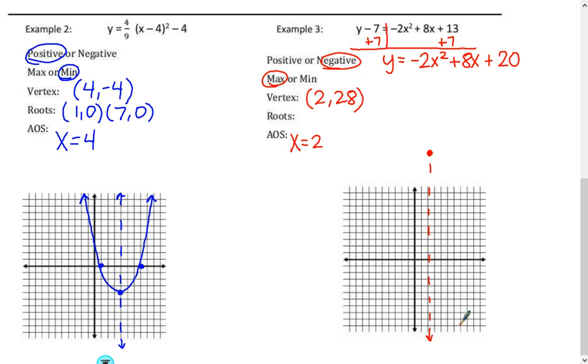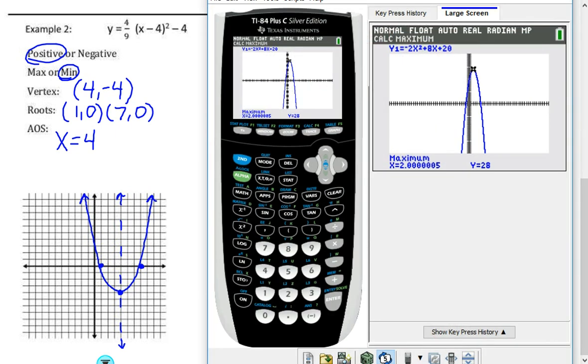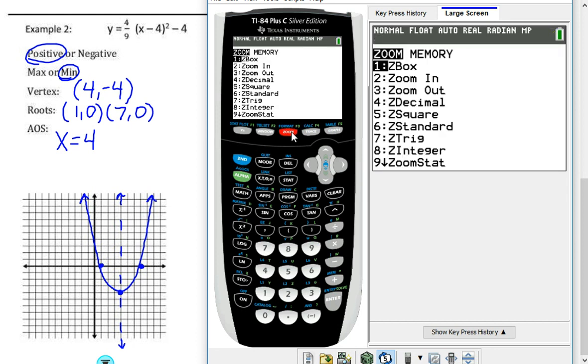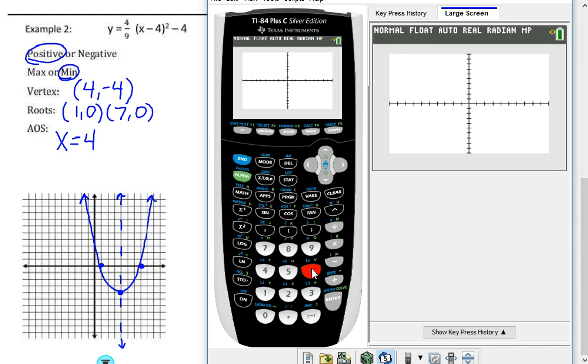So next step is to find my roots. Remember, roots are just another name for zeros. So let's go ahead and do that again, so we'll see that process. I'm actually going to zoom back in. So you can click zoom in, or zoom standard takes you back to your standard screen. And I'm just doing that because I want to be able to better visually see these roots. So I can tell my first one is somewhere between -1 and -2. So let's figure out what that is.